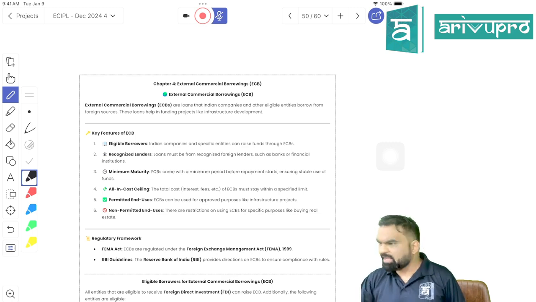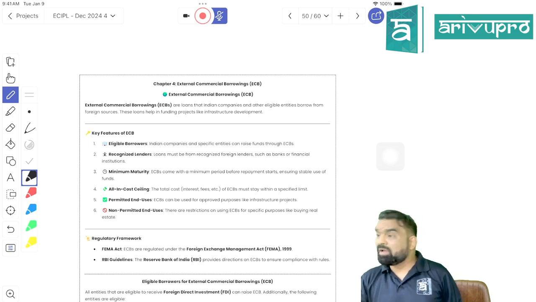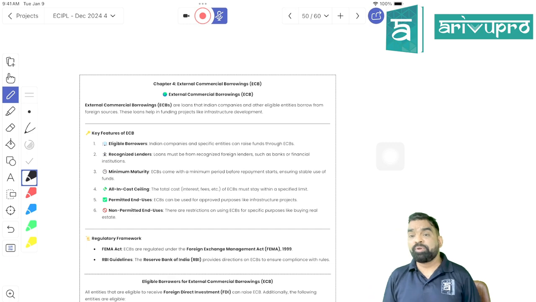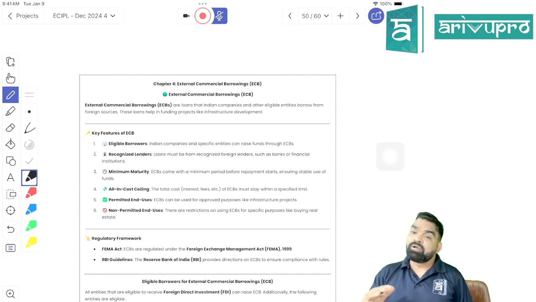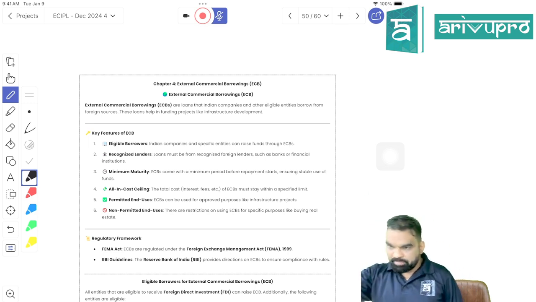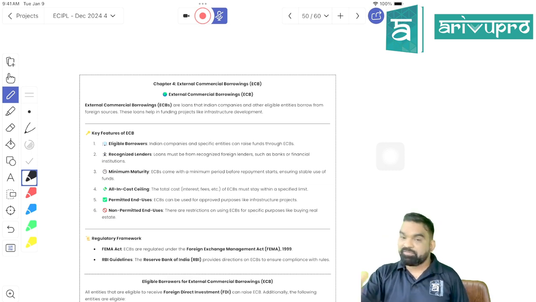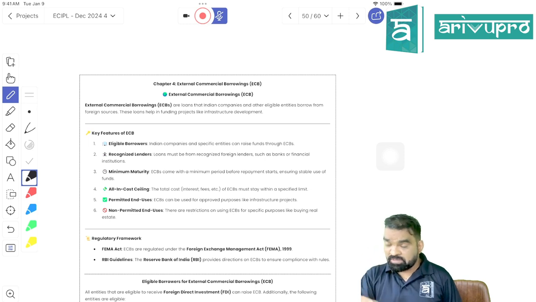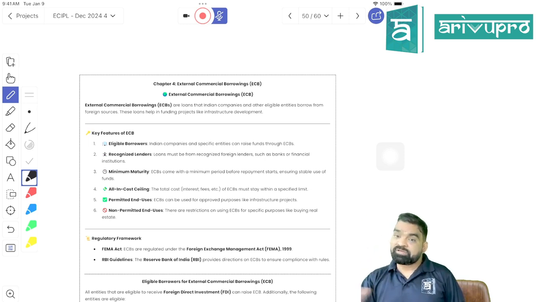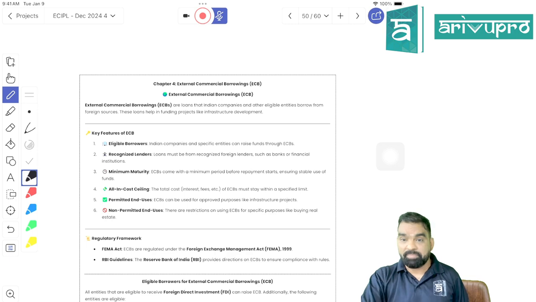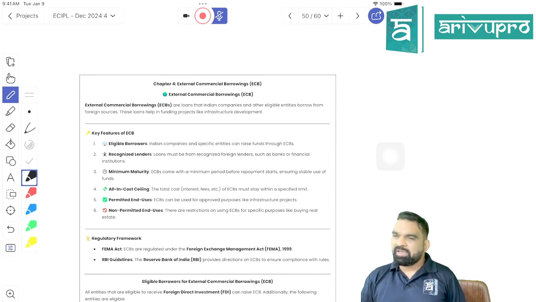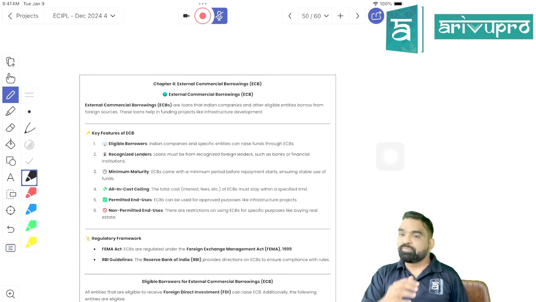Right, students? It can be a public borrowing or it may be a borrowing from a bank, right? But the purpose of borrowing should be what, beta? Commercial purpose. What I'm teaching you is chapter number 4. When it comes to chapter number 4, I told you all the chapters related with foreign exchange on the very first day. I told you that 7 chapters are somewhere and somehow connected with foreign matters, right? So ECB, FDI, ODI, everything is going to be connected with FEMA only, right?